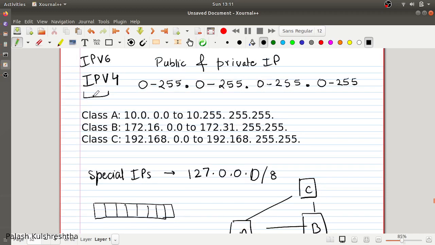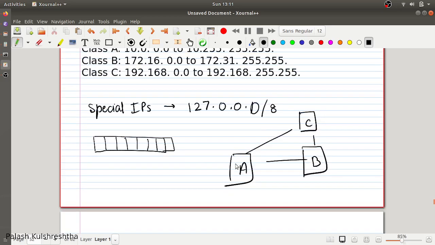IPv4 is an old format, but it is the most widely used format currently. Consider the number of machines that can be addressed. For example, if we had numbered our machines like 0, 1, 2, and we had an IP address range of 0 to 9, then we could have named at most 10 machines.